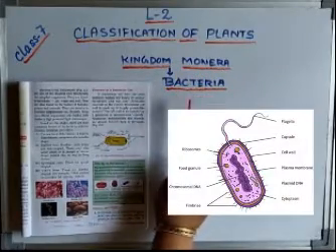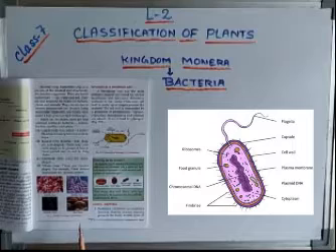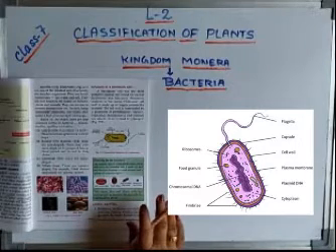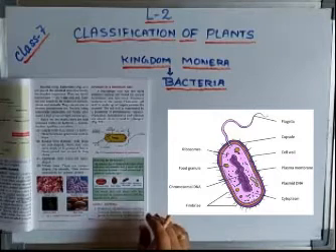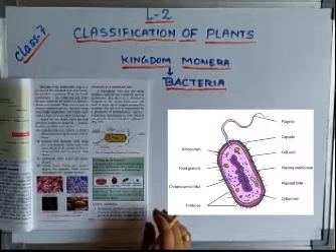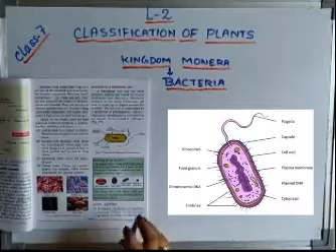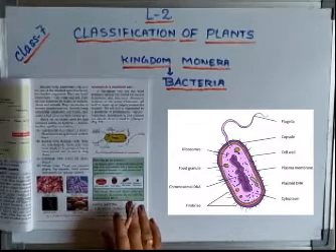Bacteria belong to the kingdom Monera because they are composed of a single cell. Their nuclear material is not enclosed in a nuclear membrane. That's why it is organized in a region called the nucleoid. So their nuclear membrane is absent, so they are also known as what? Prokaryotes. Okay, so you remember in the last class I also told you about them.